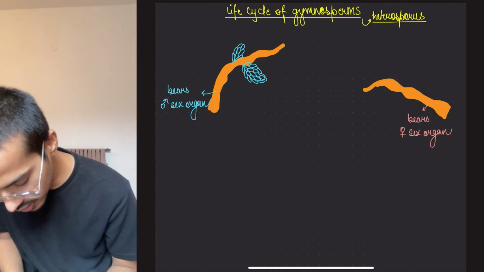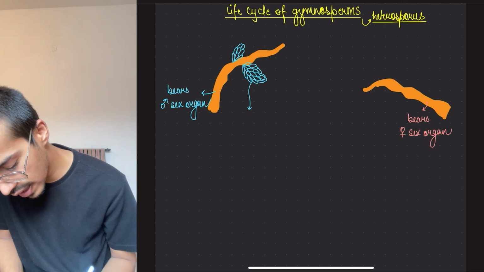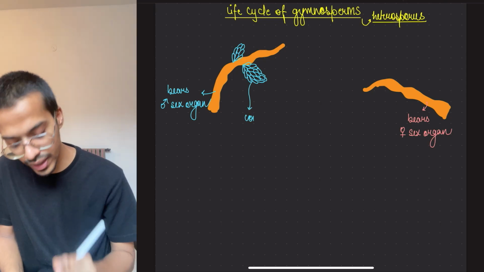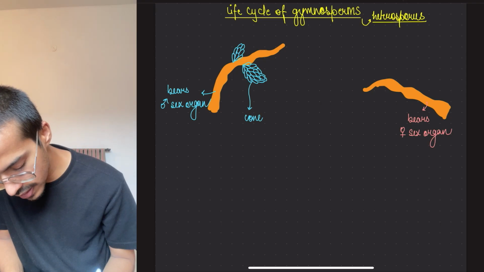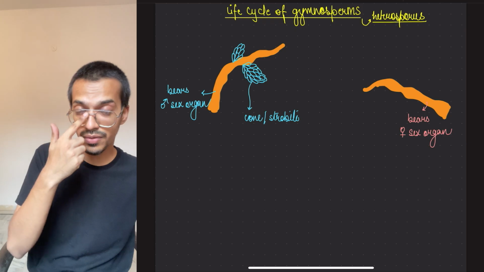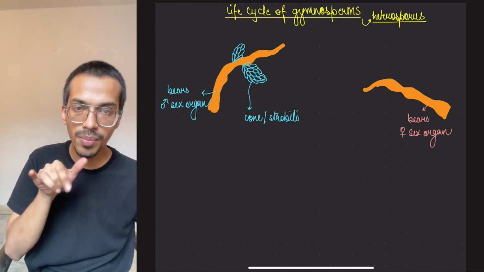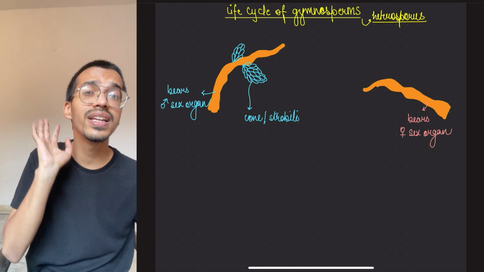Okay, so this is what it is representing. It is representing a cone kind of a thing. Okay, it is also called as strobili. Remember in pteridophytes also, when we were studying about the equisetum, we said that it is what? Strobili, where the spores would be present. It is also strobili, means spores will be present here only.